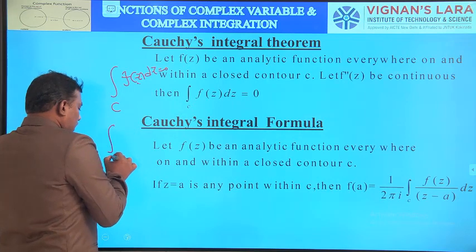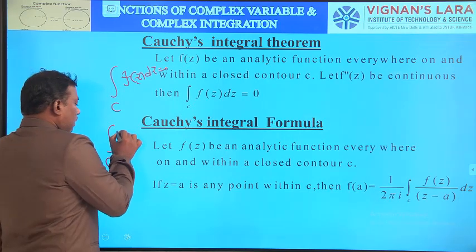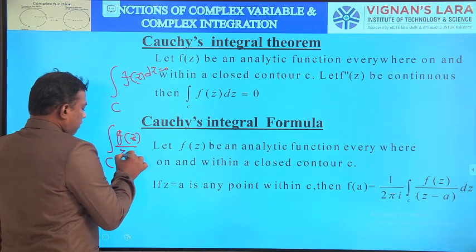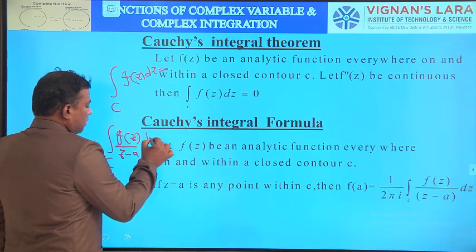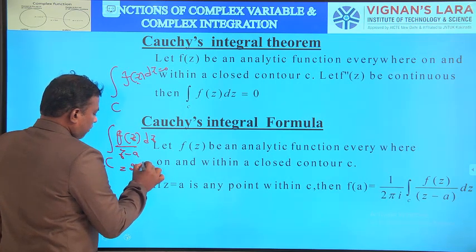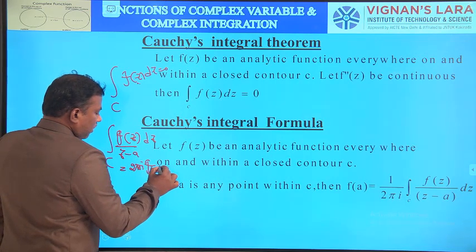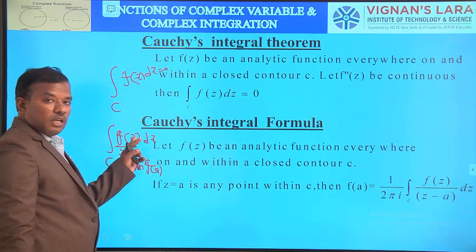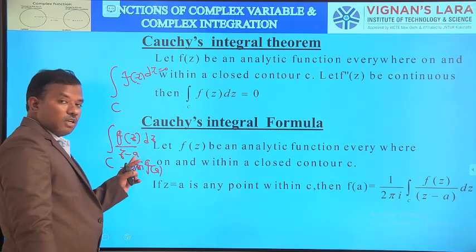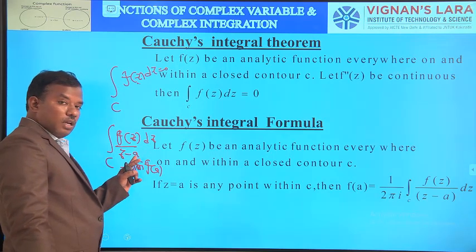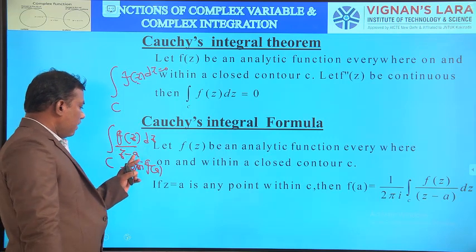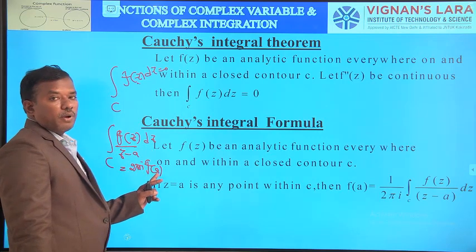And what about the Cauchy's integral formula? Here integral over C of f of z by z minus A dz equal to 2 pi I into f of A. Here f of z is analytic everywhere within and on C except at z equal to A. This z equal to A lies inside C. Then integral over C of f of z by z minus A dz equal to 2 pi I into f of A.